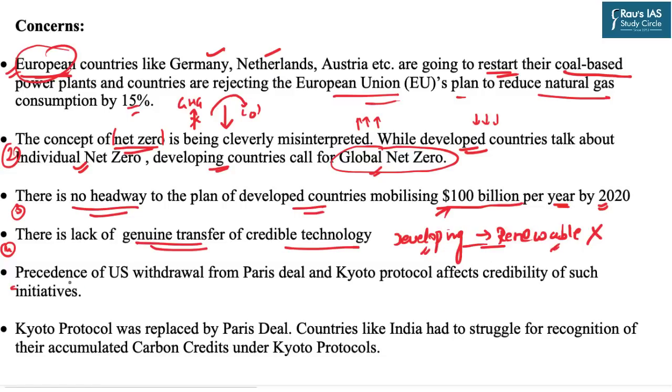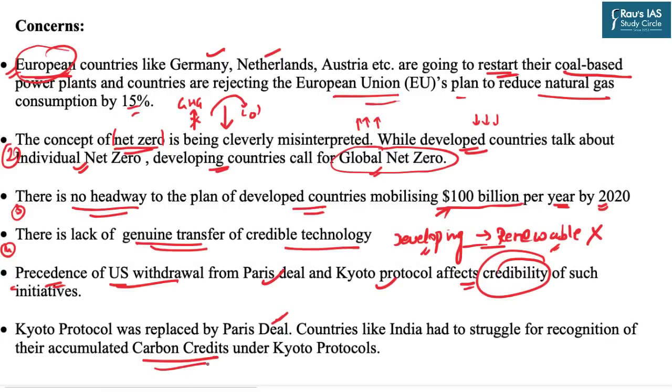Further, as we all know, the precedence of the US withdrawal from the Paris deal as well as the Kyoto Protocol has affected the credibility of such initiatives. After the Kyoto Protocol, the Paris deal was signed. But in the Kyoto Protocol, there was an important element, that is carbon credits. So countries like China and India had accumulated a lot of carbon credits, but now after the Paris deal, these countries are struggling for the recognition of their accumulated carbon credits under the Kyoto Protocol. So these are certain concerns which are affecting the credibility of such deals.